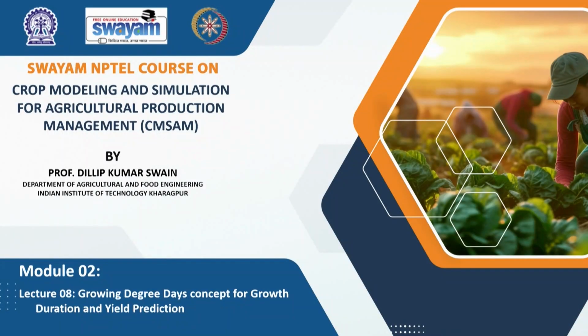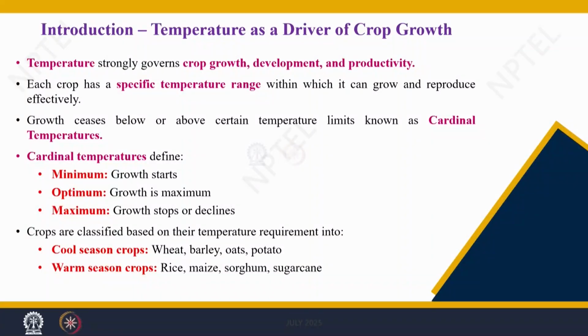So, along with solar radiation, today this lecture will discuss temperature and how it plays a role in predicting the developmental phases. Solar radiation influences the growth rate and biomass accumulation, and temperature influences the growth durations or developmental phase predictions. So, temperature is a driver that governs crop growth, development and productivity, as we discussed earlier.